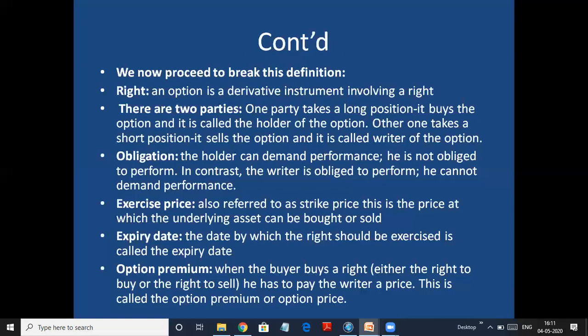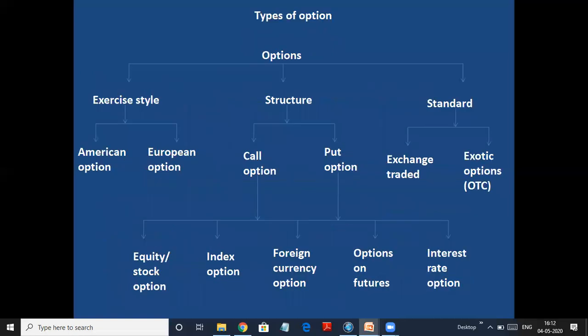Option premium. When you buy the option, or you buy the right, and I am giving you that particular right, I will not give it to you for free. I will ask you to pay me some amount. So to buy the right, that is the right to decide whether I want to sell or not, I'm giving you the decision making power. To get that decision making power, you have to pay me a premium. That is called the option price or option premium. So the buyer who buys a right has to pay the writer a price. This is called the option premium or option price.